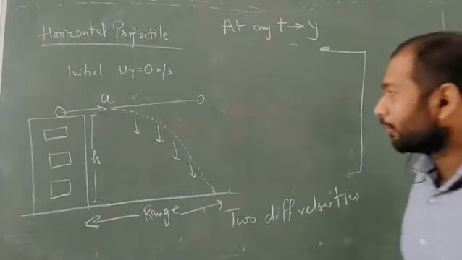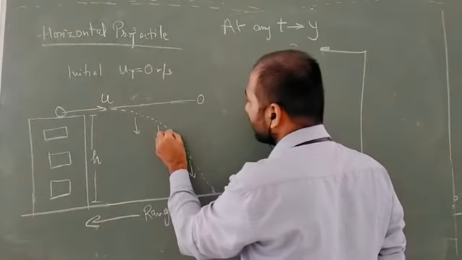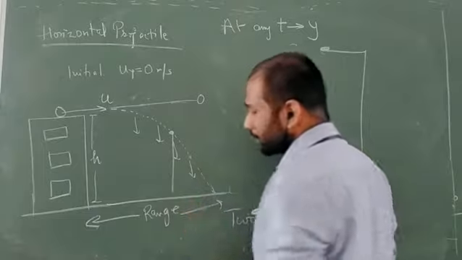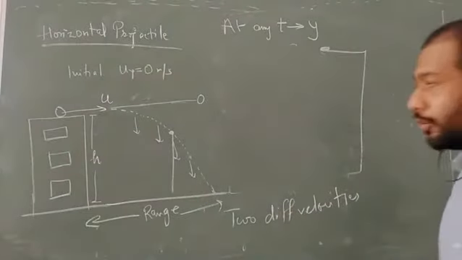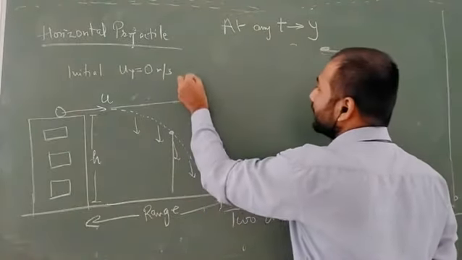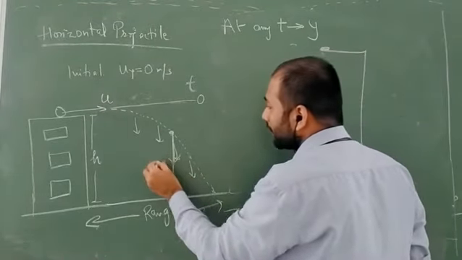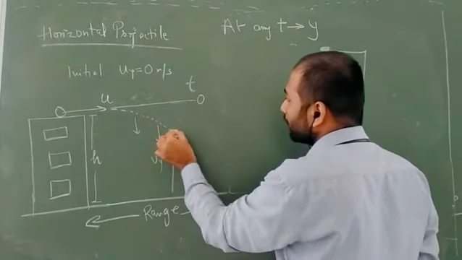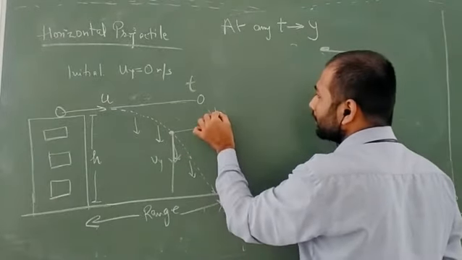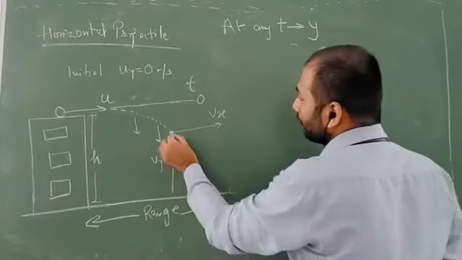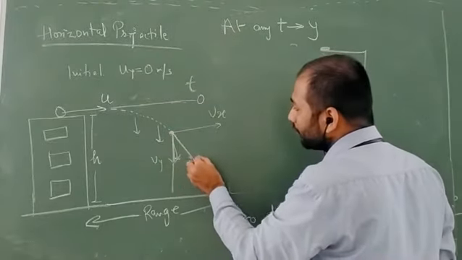So let's say I want to calculate the velocity at this point. Let's say it is the instant time t. So what will happen? There will be one velocity that will be vy, and there will be one velocity, let's say vx.